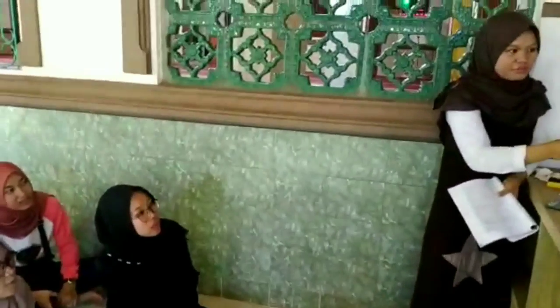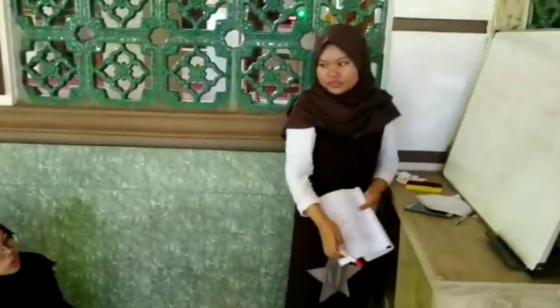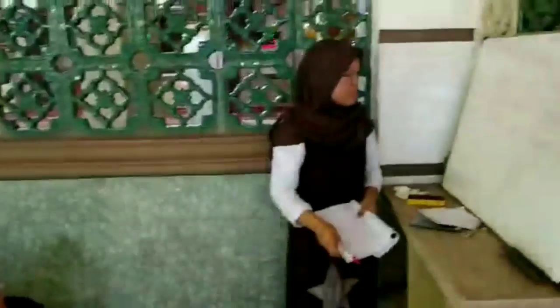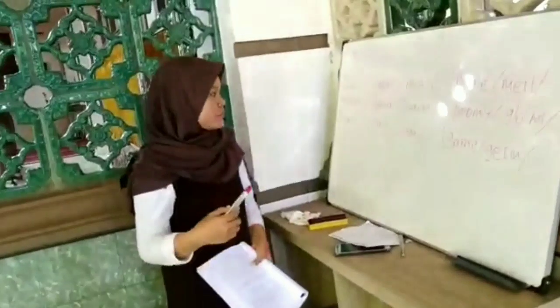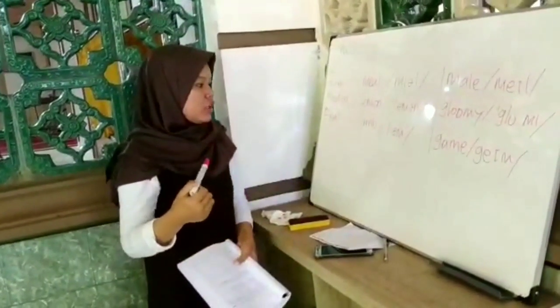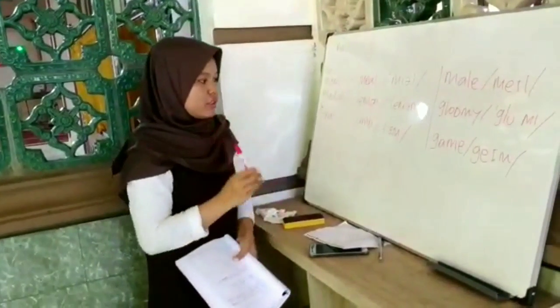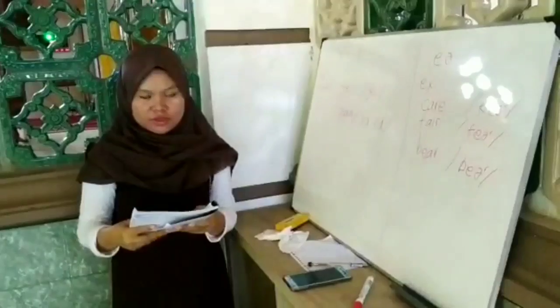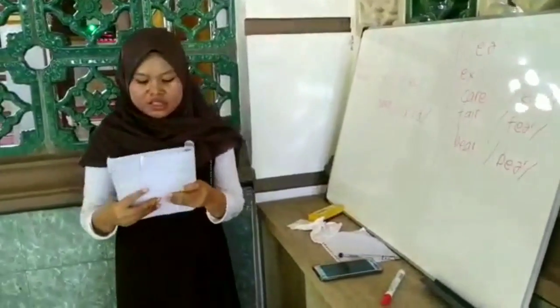Repeat after me: lemon, gloomy. The last is final, when the m sound is at the end of the word. Repeat after me: lamb, game.